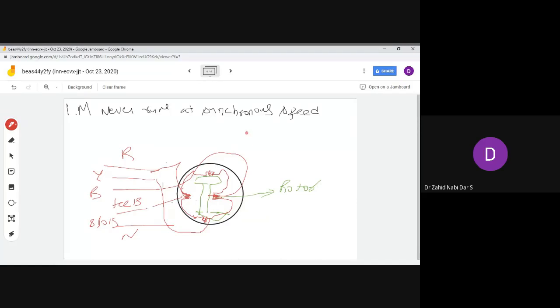Suppose I take an egg in my hand, I use one hand and another hand from this side, and I apply 50 Newton force here and 50 Newton force here. What will happen?